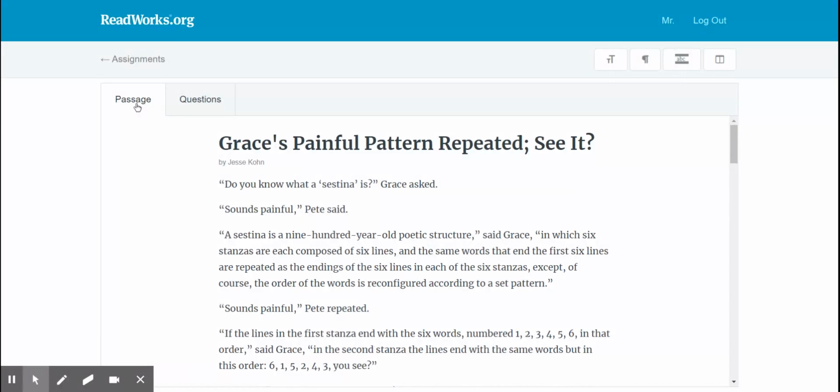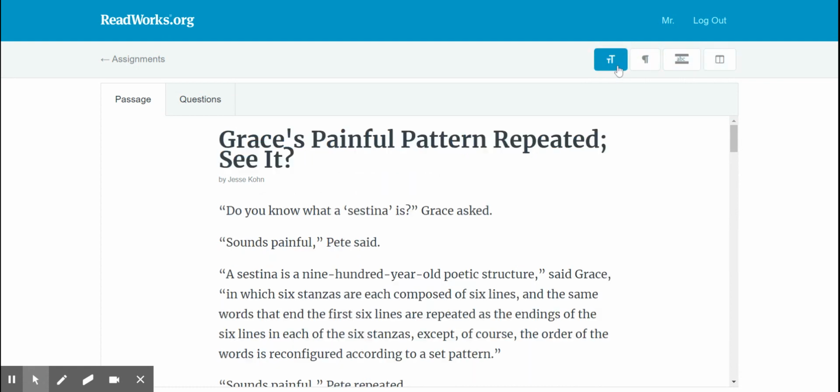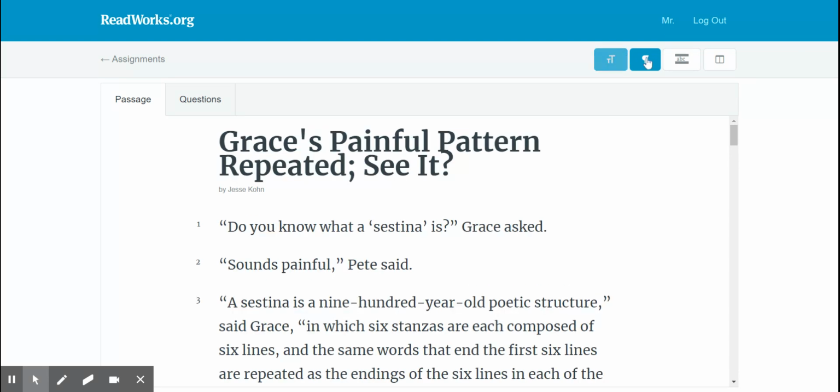Now, what I also like about this feature is, look at the following. You have these buttons up here, right? This would make the text larger. This would put down the quote-unquote paragraphs next to it. Now, if I ever see you guys call this a paragraph, Mr. Wisniewski would be really upset, and I would probably think about all of the things that I did wrong. But in this sense, they are marking them down, at least. So that comes in handy if they ask, according to the, where did you find the passage, or in the one paragraph. Very rarely do they ask those kind of questions, but if you ever need it.